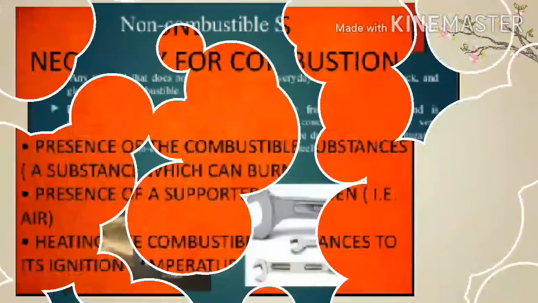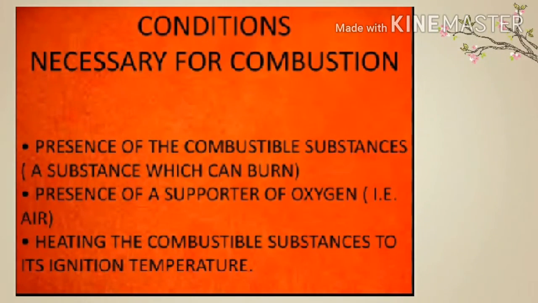We will now learn the various conditions which are necessary for combustion of a substance to take place. There are three conditions which are necessary for combustion to take place. These are: first, presence of a combustible substance; second, presence of a supporter of combustion; third, heating the combustible substance to its ignition temperature. Combustible substance: the presence of a combustible substance is necessary for combustion to take place.